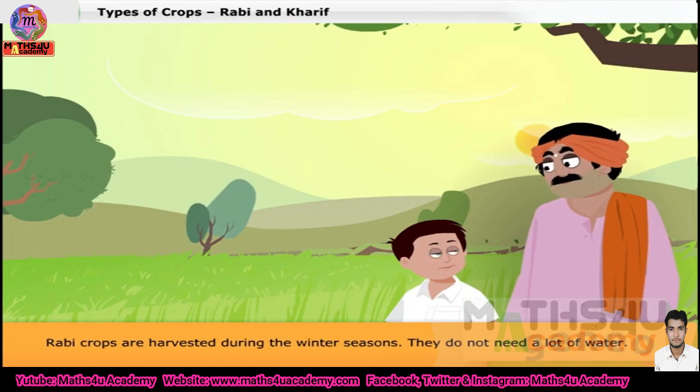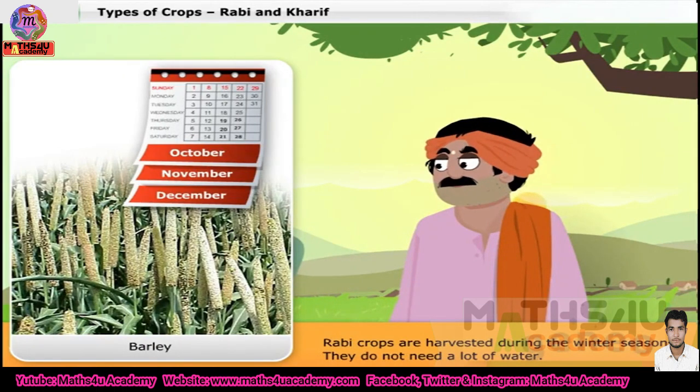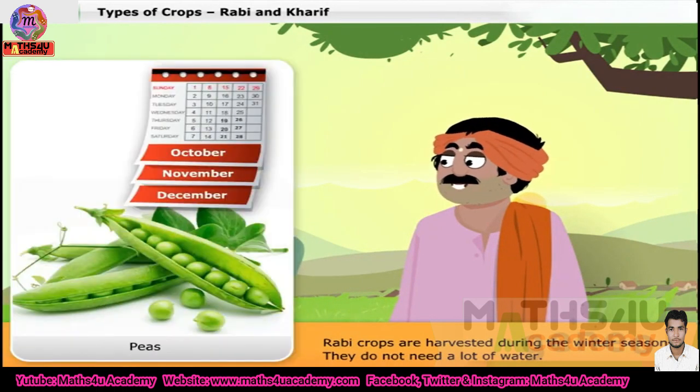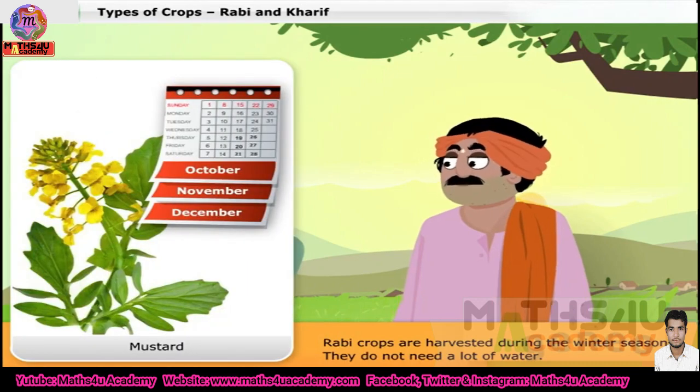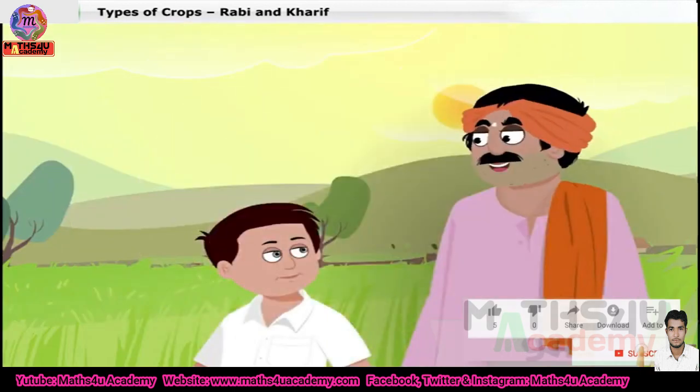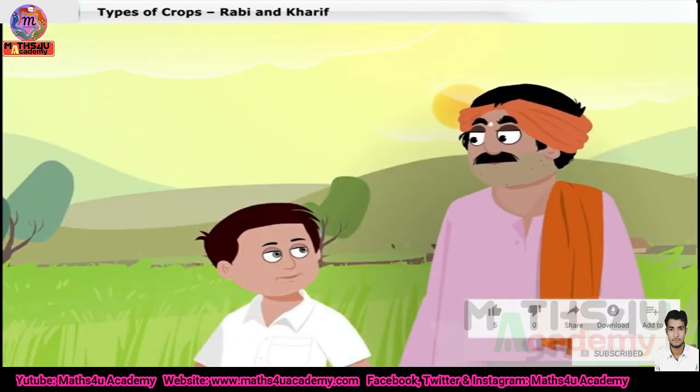During this time, we can grow wheat, barley, peas, mustard, etc. These crops do not require a huge amount of water.